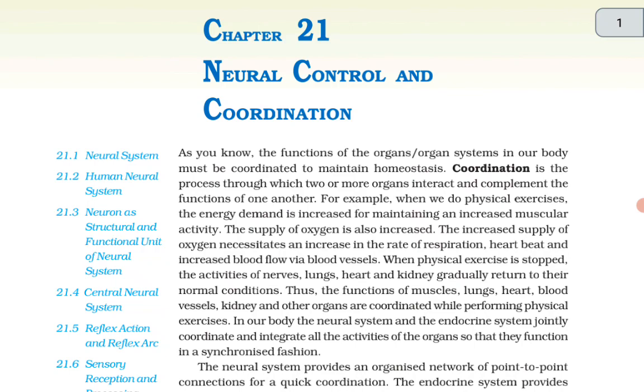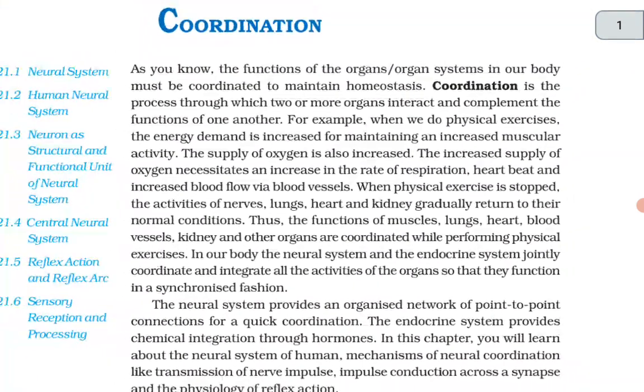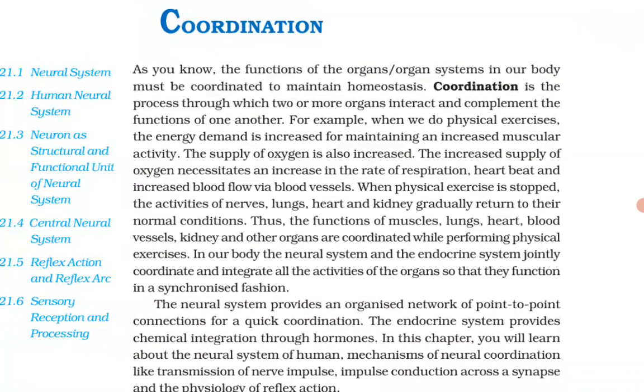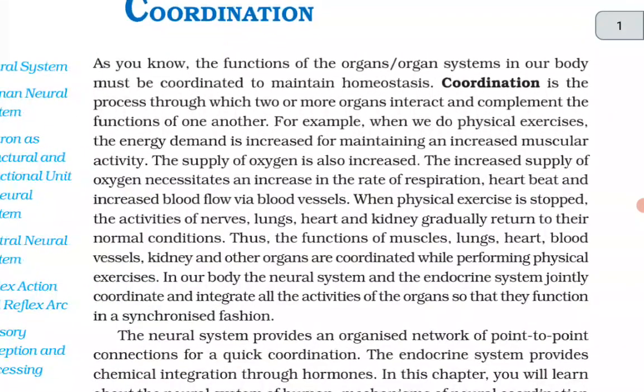Now in this video, I am going to read chapter 21 in NCERT Biology, that is Neural Control and Coordination. So let's start. As you know, the functions of organ systems in our body must be coordinated to maintain homeostasis. Coordination is the process through which two or more organs interact and complement the functions of one another.